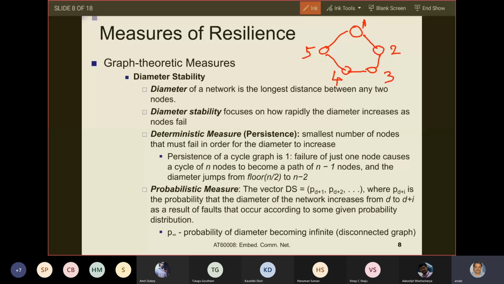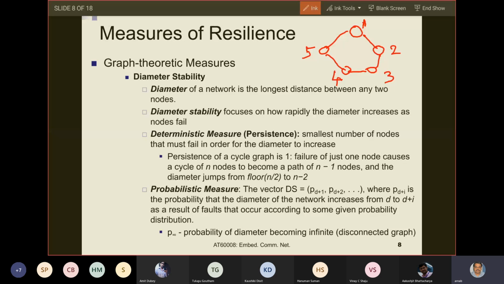And what will be the maximum distance from that node to any other node? That will be n-2. Take any other node, the maximum distance will be n-2. So what is the definition of diameter? The longest distance between any two nodes, and that longest distance will become n-2, because the farthest nodes in the network will be separated by n-2 links. Am I okay?